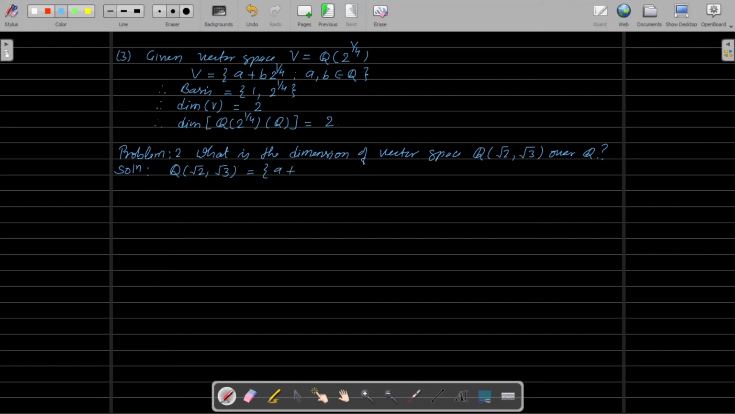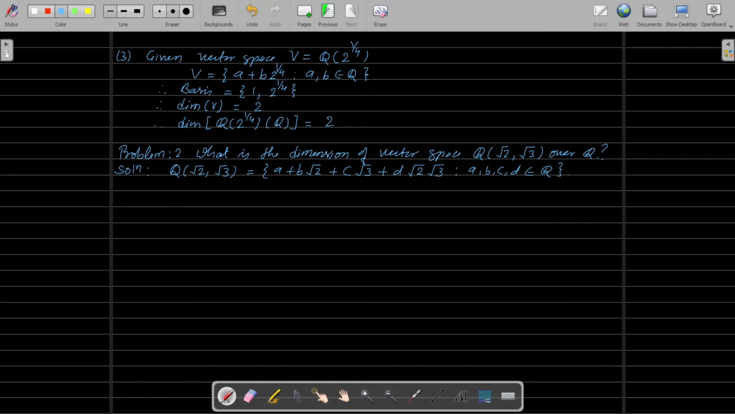a plus b root 2 plus c root 3 plus d times the product of square root of 2 and square root of 3, that is, square root of 2 into square root of 3, such that a, b, c, d belong to the field Q.